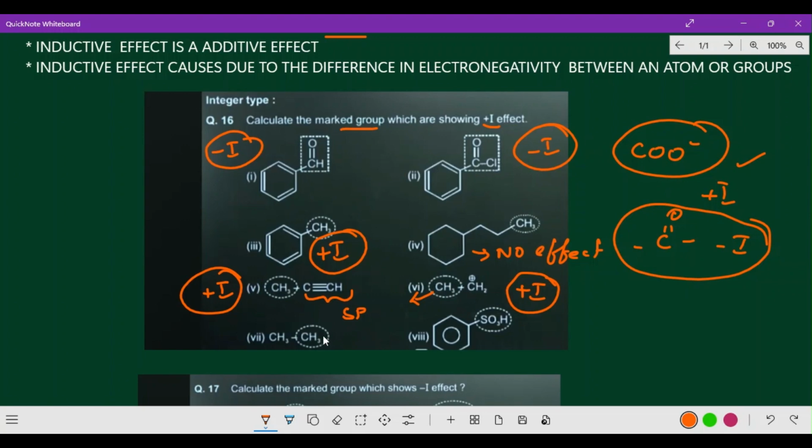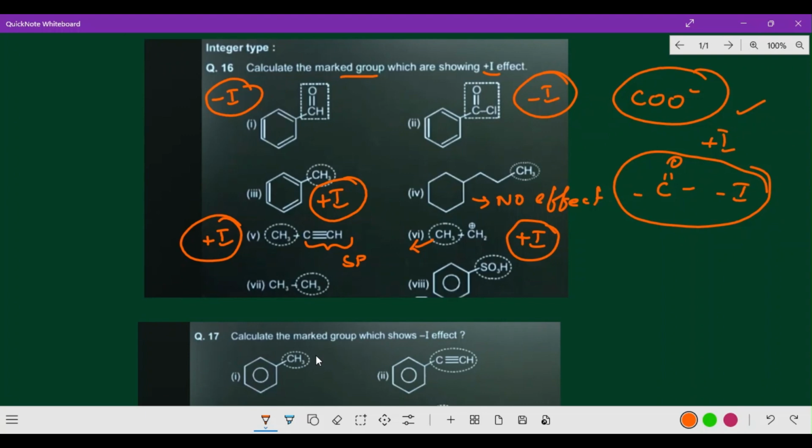Yes, next one here, both are CH3. Actually there is no difference, so they are equivalent bonds, which means no effect. Here also there is no effect, they will not fight each other because both are equally bonded, right? There is no fight between more electronegativity and less electronegativity. You cannot find any electron withdrawing group or electron donating group; both are equal, right?